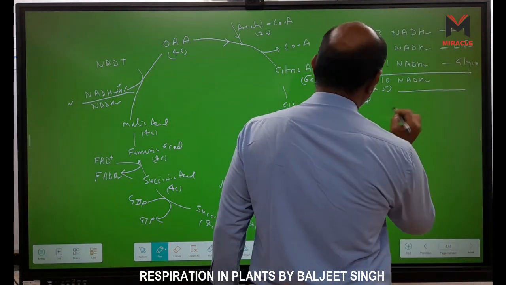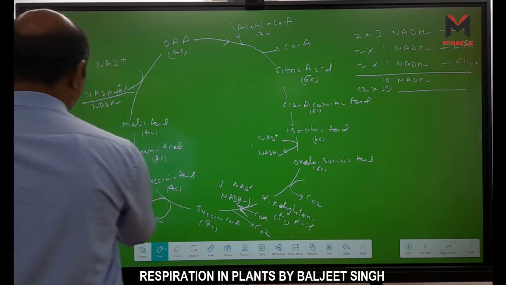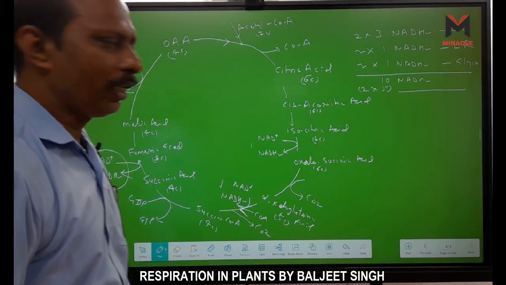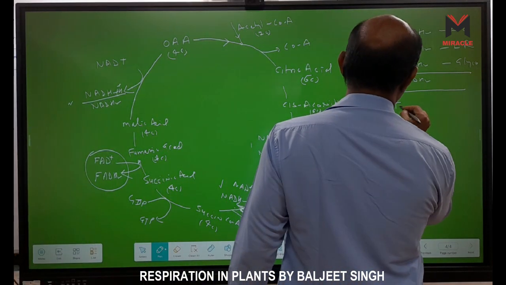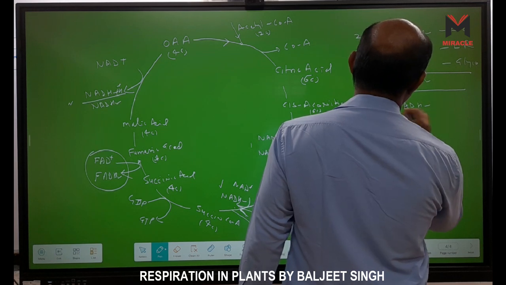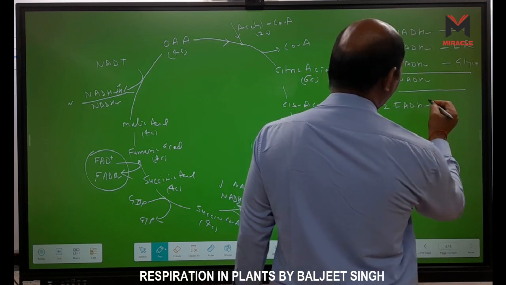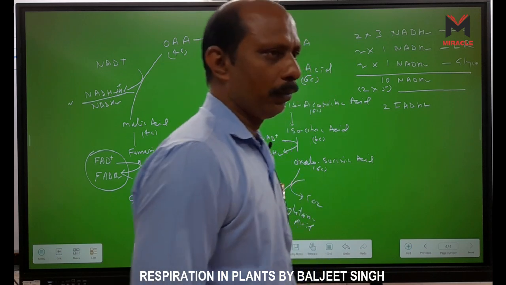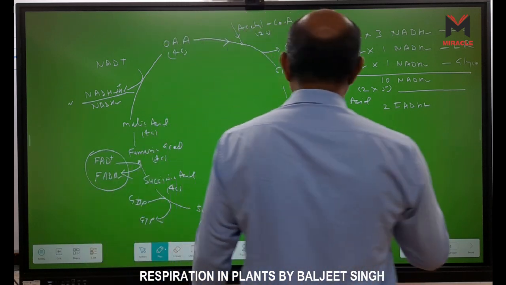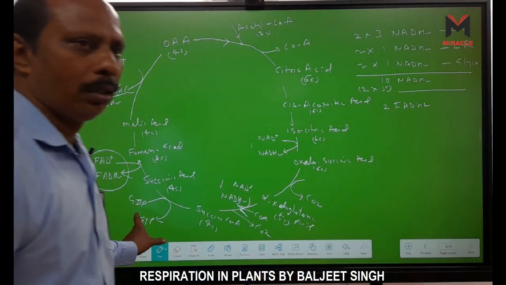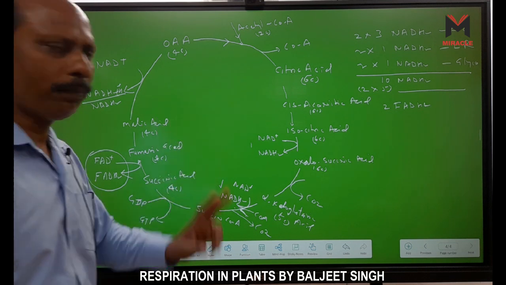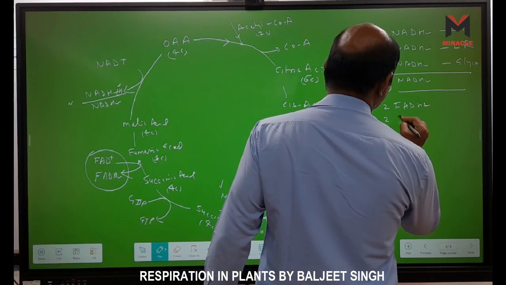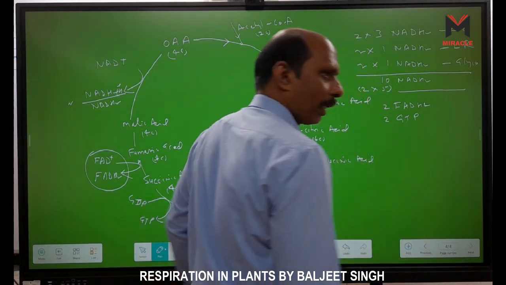Now FAD, we have only one FAD, this one, right? One FAD is formed. How many FADH2 are formed? Directly we can write here 2 FADH2 are formed in the Krebs cycle due to the 2 pyruvic acids. And how many GTP are formed here? 1, that means 2 GTP are formed in the Krebs cycle.